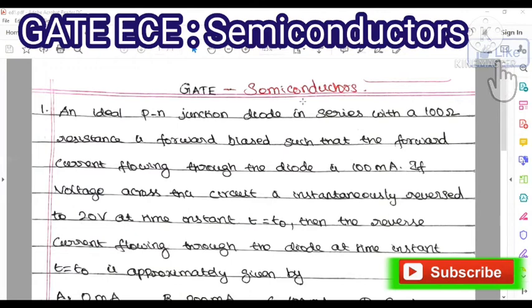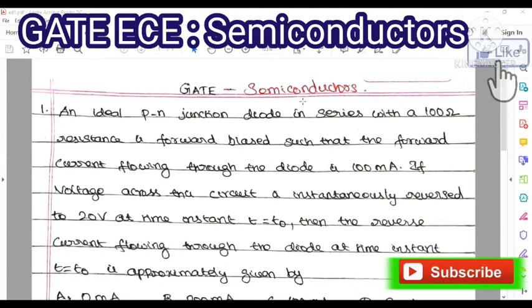Intrinsic semiconductors are nothing but pure semiconductors. Free electrons are only due to natural causes. Whereas extrinsic semiconductors are intrinsic semiconductors plus certain impurity atoms.